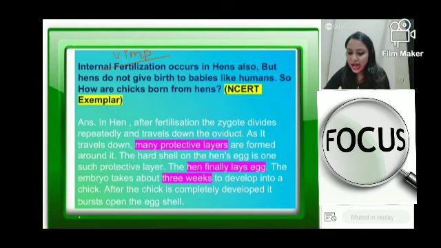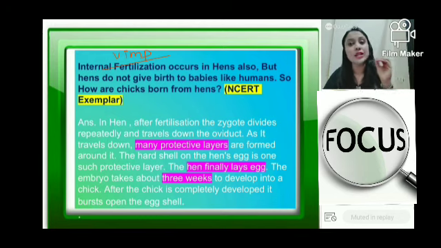Okay, so you can have this question on your mind: if laying eggs is equal to external fertilization, why does a bird lay eggs? Why does a hen lay eggs, as a matter of fact? So you should not think like this, that laying eggs means external fertilization. Organisms may also lay eggs but still have internal fertilization, and hen is a very good example of that, right? So hens don't give birth to babies like humans, but still they lay eggs, but still they have internal fertilization just like humans.